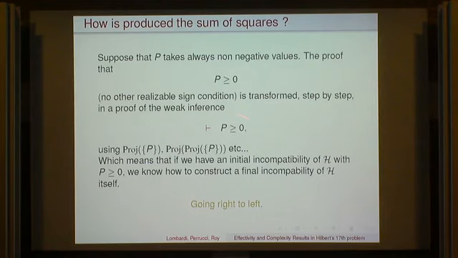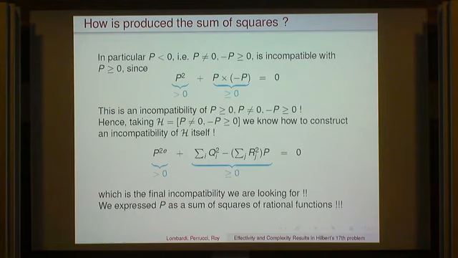So if we have an incompatibility here, we are going to transform it into an incompatibility where P non-negative doesn't appear anymore. And that's exactly what I told you. It will be an incompatibility of this, which means that P is strictly negative. This incompatibility is written as some odd power of P plus something in the cone equal to 0, and this is exactly the expression of P as a sum of squares of rational functions.